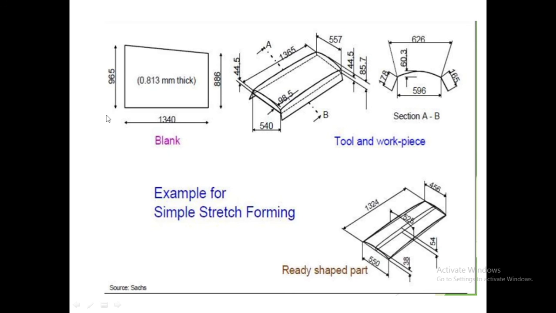This is the size of the sheet. Then it is placed on the form block. Then the force is applied, and accordingly our ready shaped part is formed. So this is just one example which shows how the stretch forming process works.